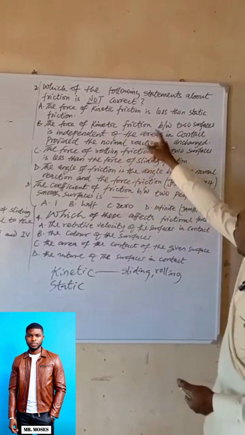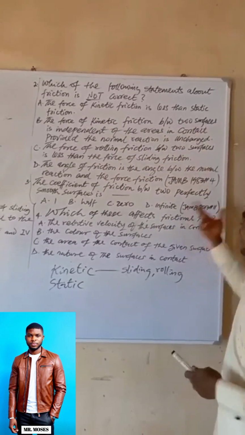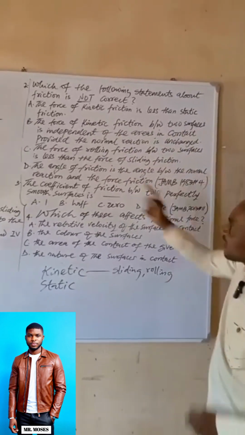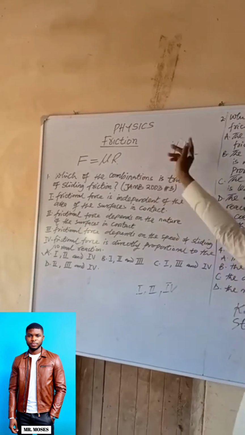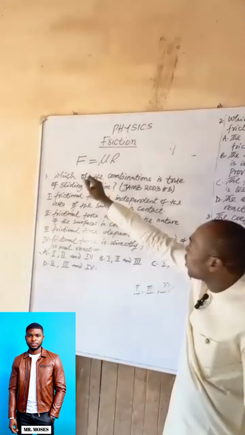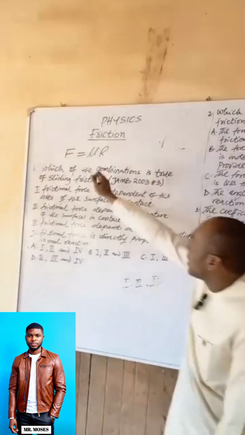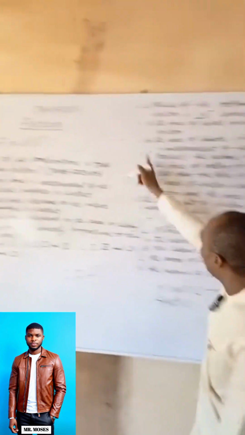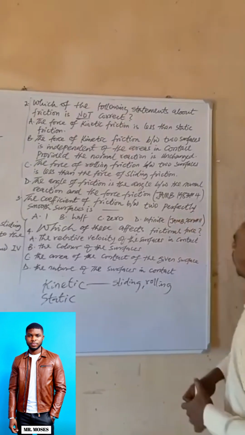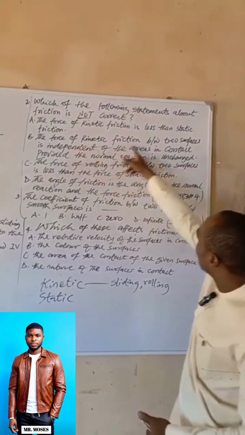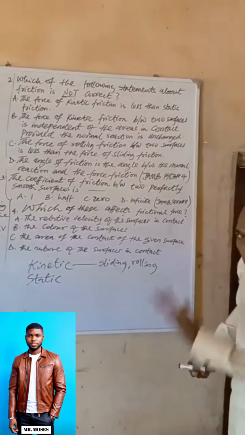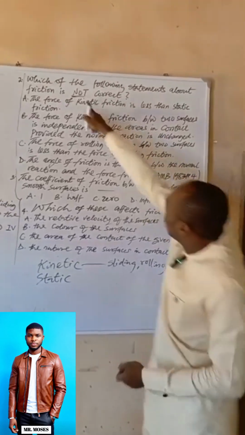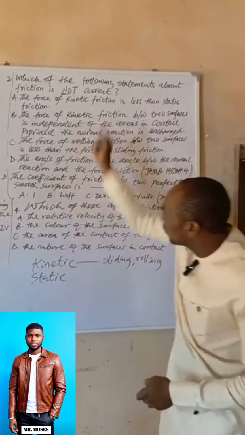Then option B: the force of kinetic friction between two surfaces is independent of the areas in contact. That's from the formula. Whether kinetic friction or static friction, once it is friction, it is independent of the area. The area is not in the formula. So B is a true statement, and we're looking for one that is not true. So B is still true.